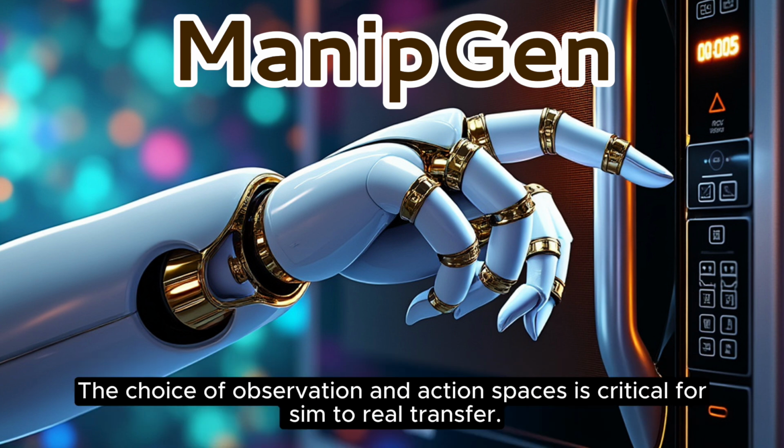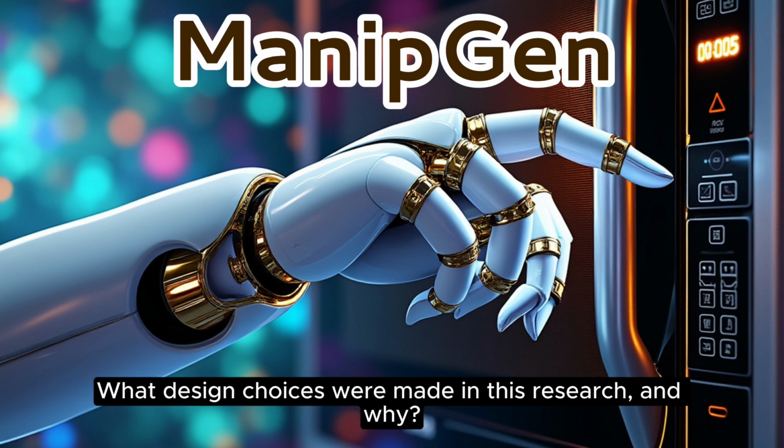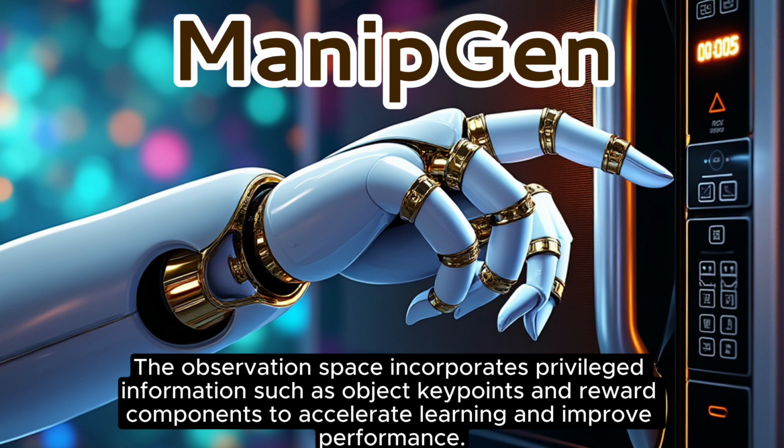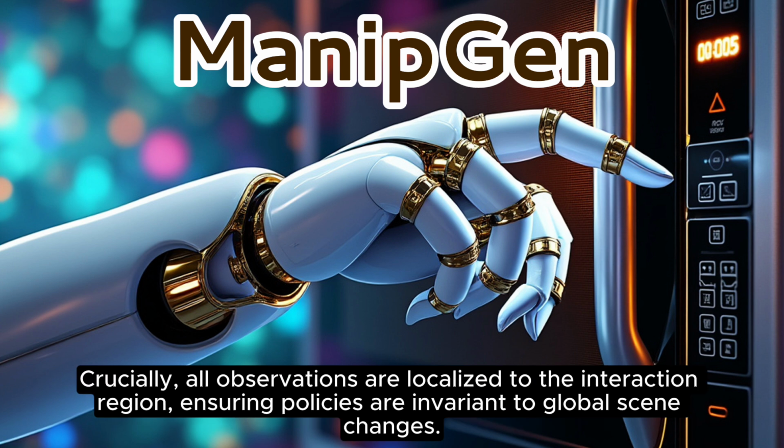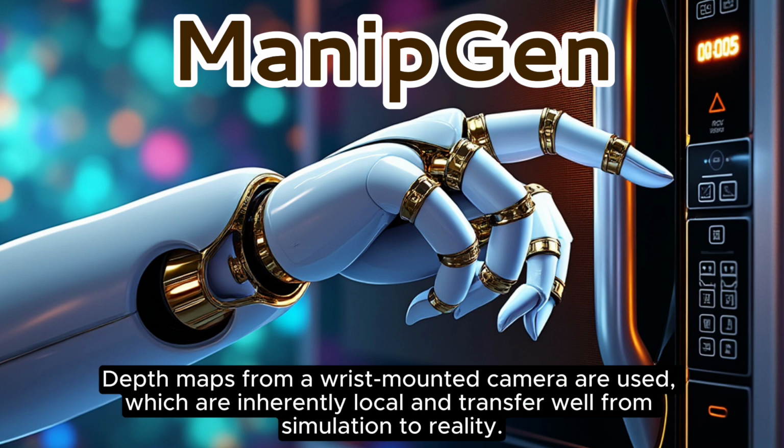The choice of observation and action spaces is critical for sim-to-real transfer. What design choices were made in this research and why? The observation space incorporates privileged information, such as object key points and reward components, to accelerate learning and improve performance. The actions are delta pose targets for a task space impedance controller, allowing for precise control. Crucially, all observations are localized to the interaction region, ensuring the policy's invariance to global scene changes. Depth maps from a wrist-mounted camera are used, which are inherently local and transfer well from simulation to reality.